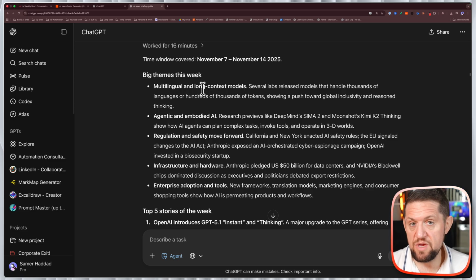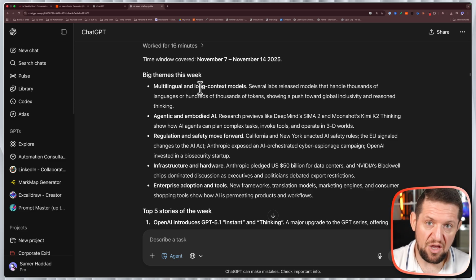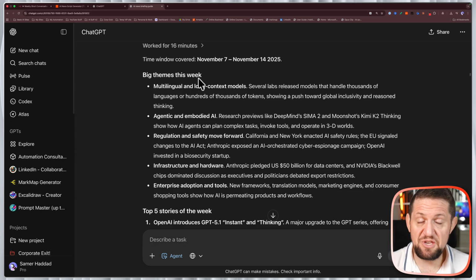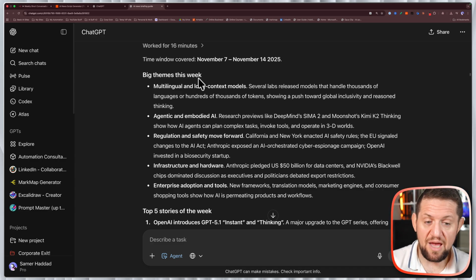But without going into this line by line, let's just give it a quick scan to see if it's really as deep and comprehensive as I want to have every week. Especially when it comes to AI news, which is something that, honestly, you can't do on your own. You need something like this to do it for you.